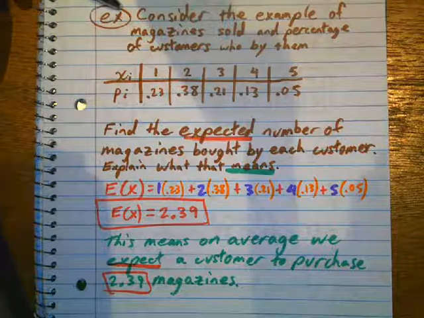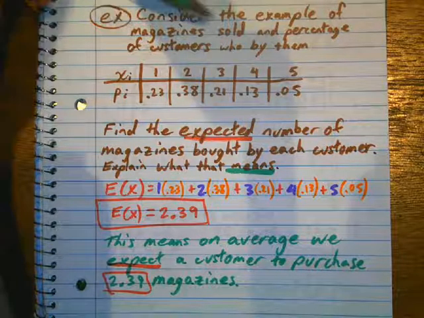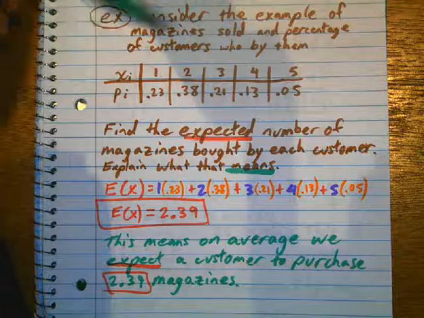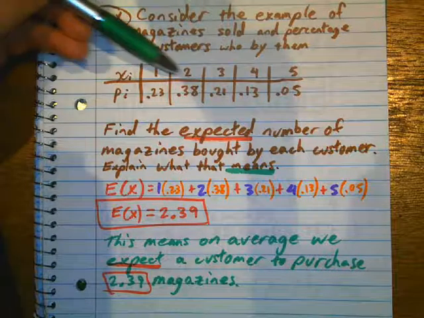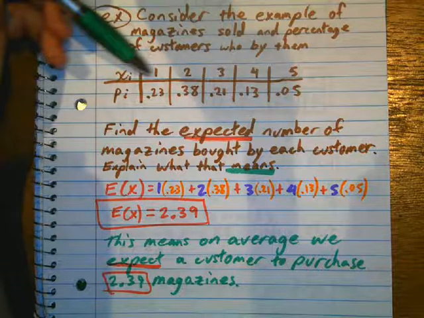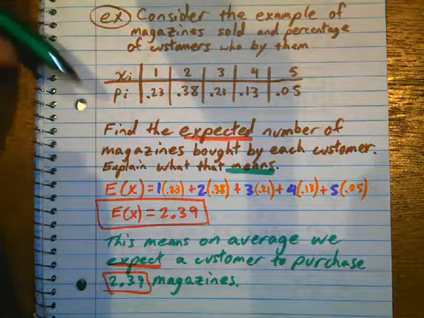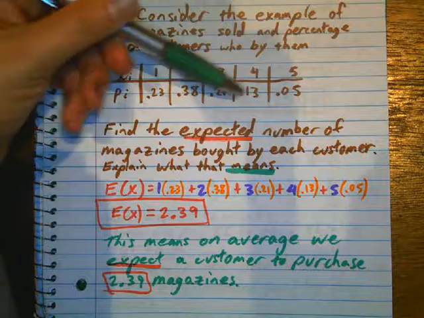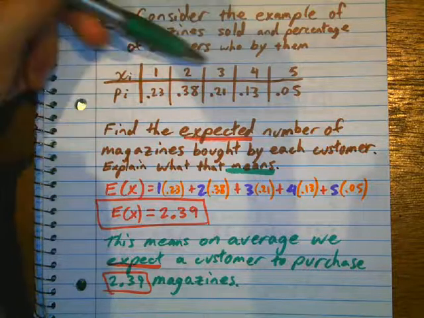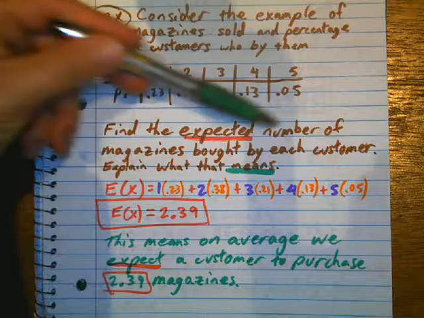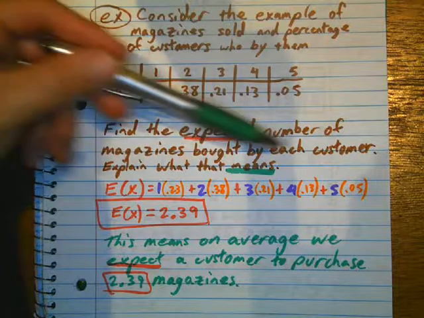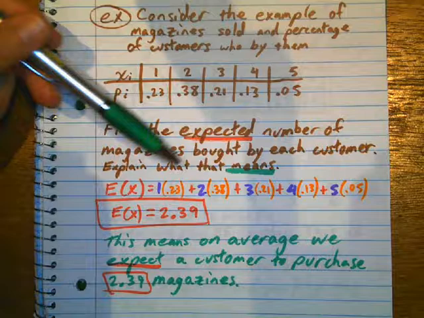Remember the example we did with magazines and the percentage of customers who bought the number of magazines. So these numbers on the top, 1, 2, 3, 4, 5, those were the number of magazines purchased, and these were the percentage of customers that were buying that number of magazine. So if we are asked, find the expected number of magazines bought by each customer, and explain what that means.